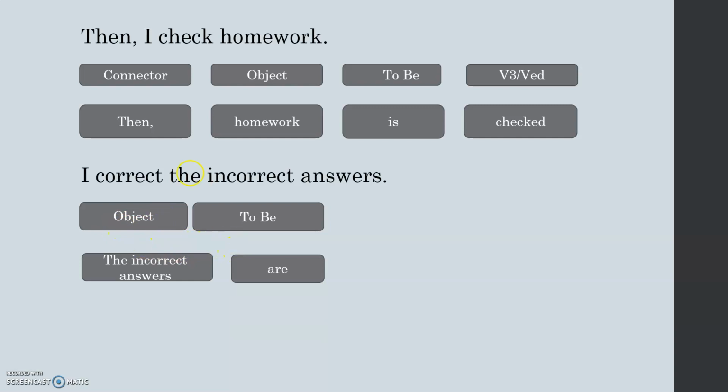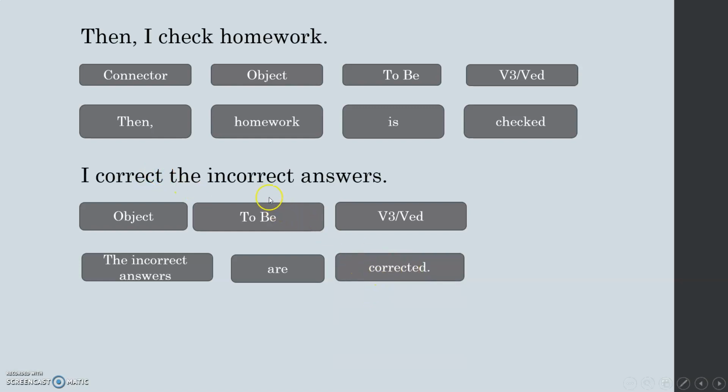Are. Now I'm going to the verb again, and I want V3 here, or VED. It's a regular verb, so I'm just adding ED. Are corrected. I'm reading it. Then homework is checked. The incorrect answers are corrected.